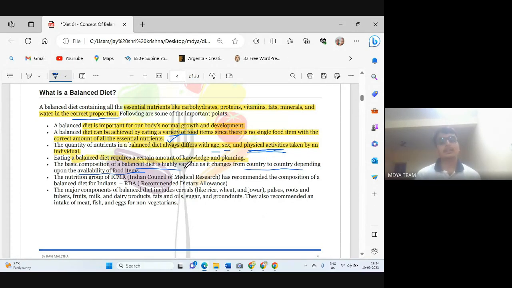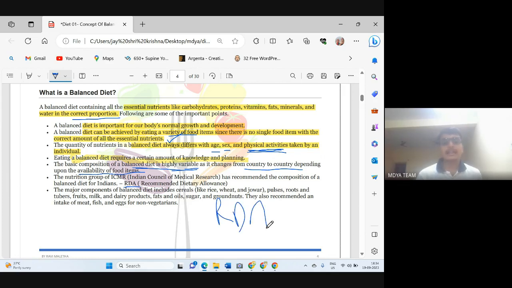So this is also highly variable. Diet composition, if we talk about balanced diet, is highly variable from place to place. Okay, next, UGC asked, I think in 2020, about this full form, RDA.